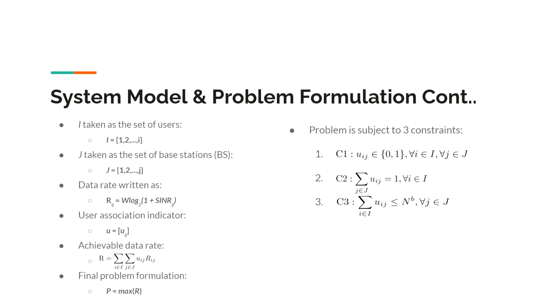Our problem is then subjected to three constraints, where C1 states that our U_ij is between 0 and 1. If it's 0, that means user i does not associate with base station j. If it's 1, user i does associate with base station j. The second constraint states that a user can only connect to up to one base station at a time. And the third constraint is the threshold of how many users a base station can handle.